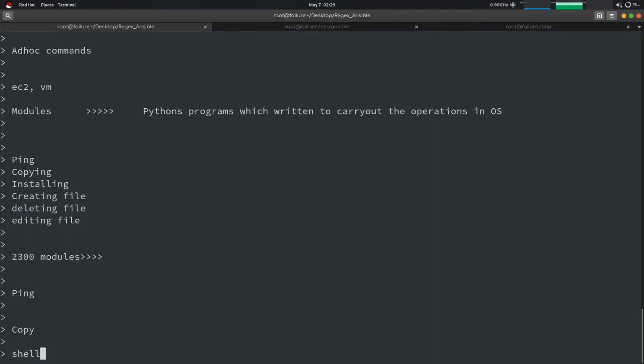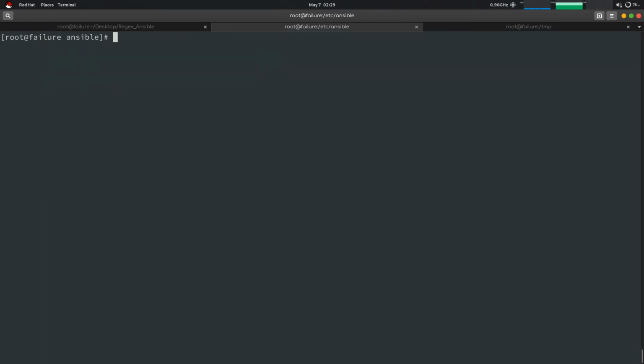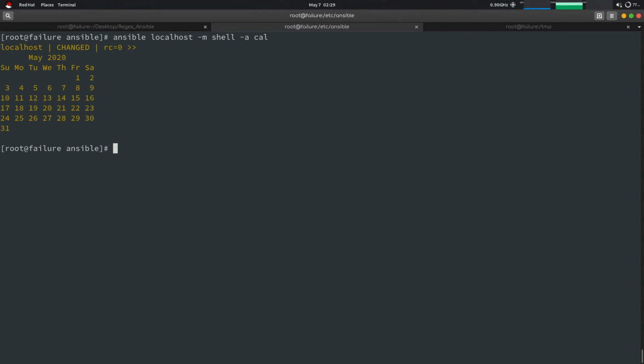So what does the shell command do? Take for example host -m shell -a, let's run cal.